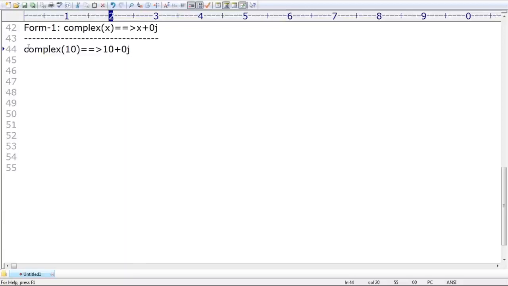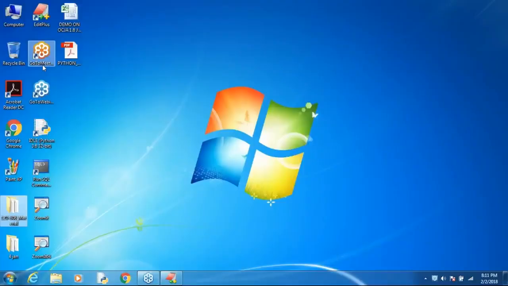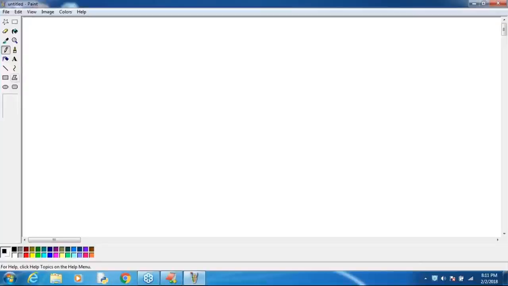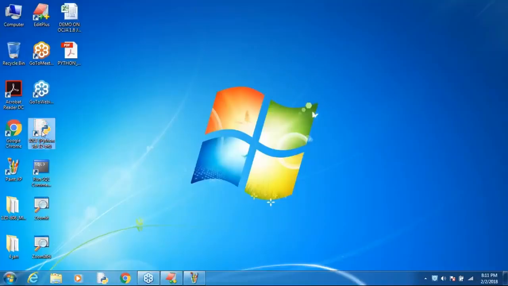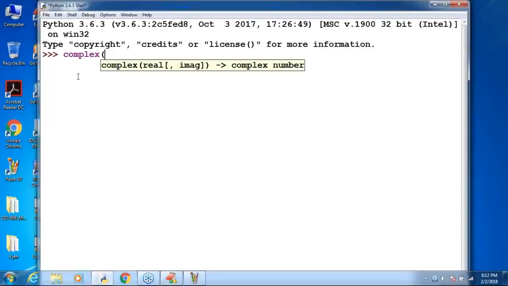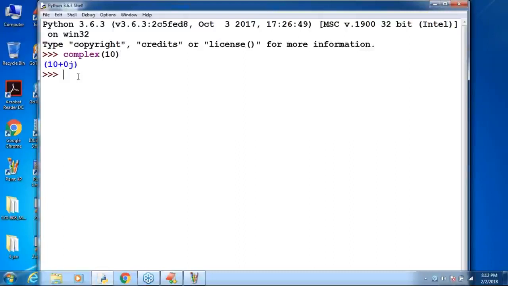One minute, let me execute parallelly also, by using Python IDLE. Here I'm taking complex of 10. Observe the output by default: we get 10 plus 0j.